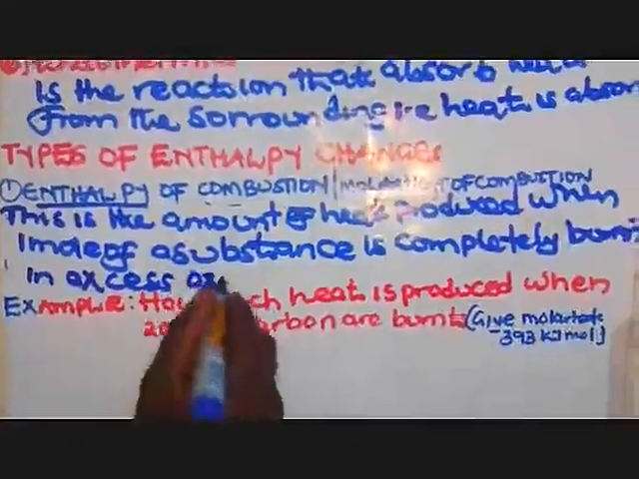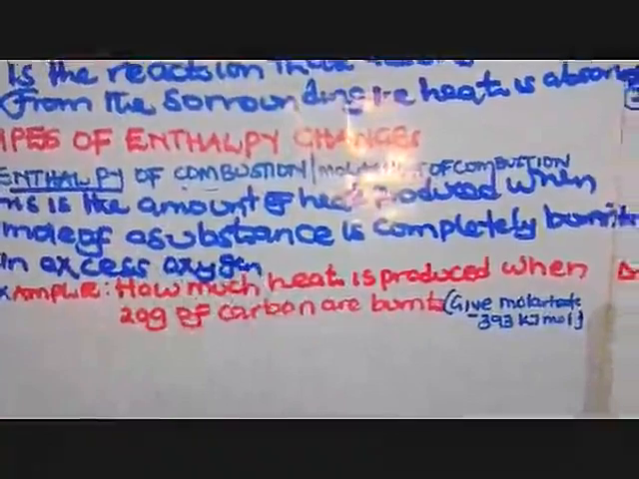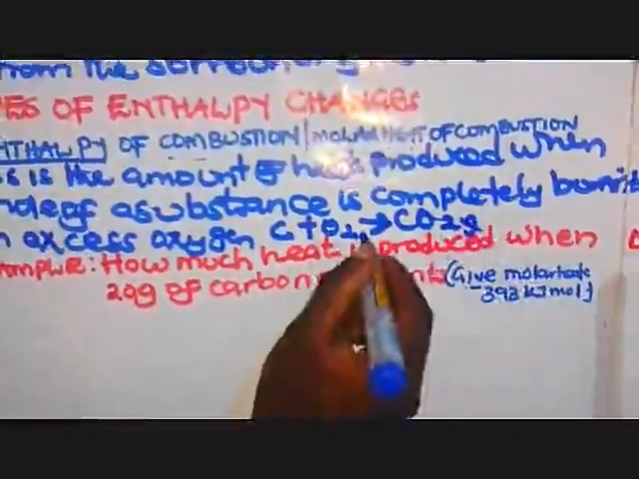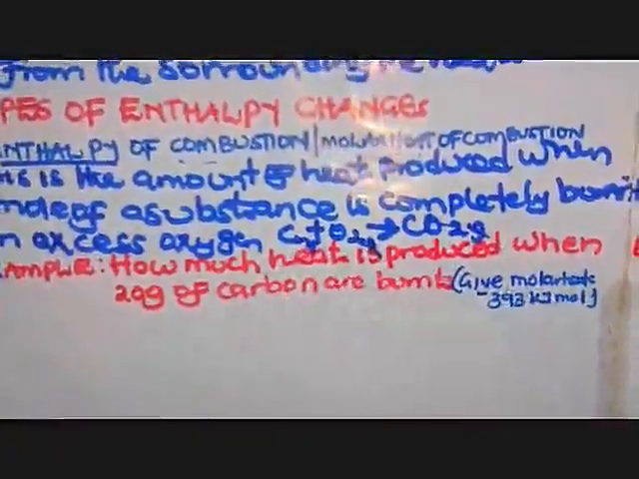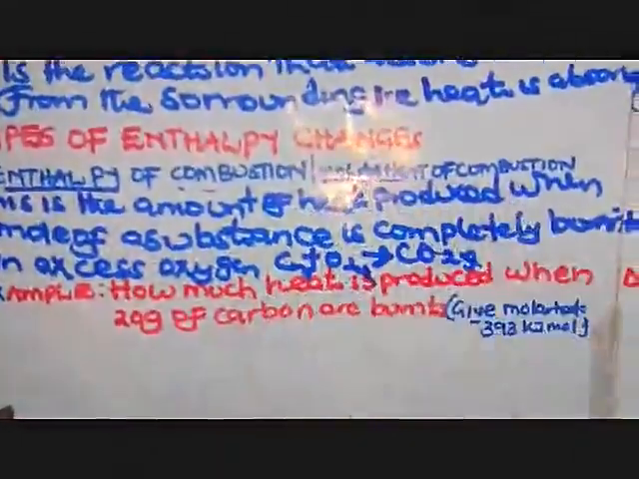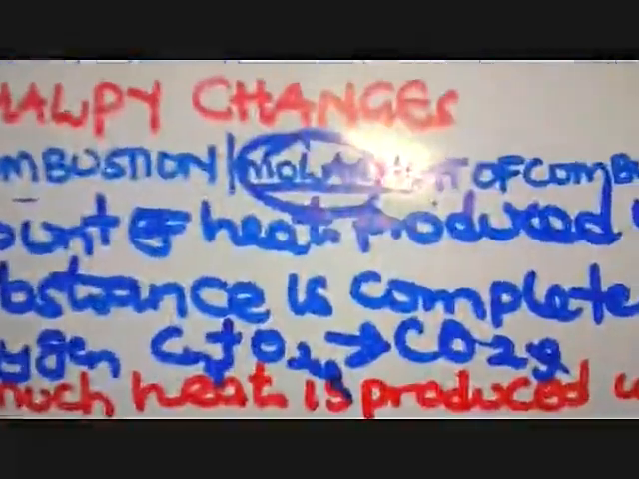Take an example when you burn carbon. You have carbon plus oxygen and you form carbon dioxide. Here we are seeing that there is some heat given off. But if you are burning one mole, there we are going to talk about enthalpy of combustion. If you don't call it enthalpy of combustion, you can call it molar heat of combustion. Molar means one mole of a substance.